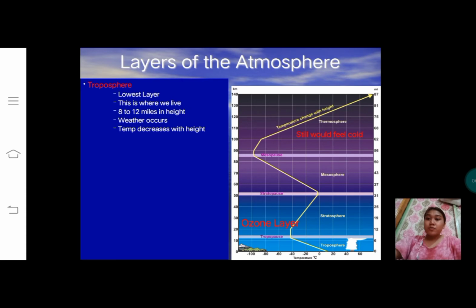Layers of the atmosphere. 1. Troposphere. Lowest layer. This is where we live. 8 to 12 miles in height. Weather occurs. Temperature decreases with height.